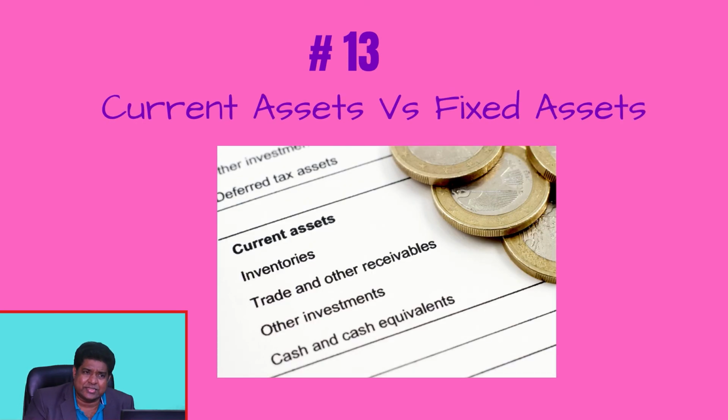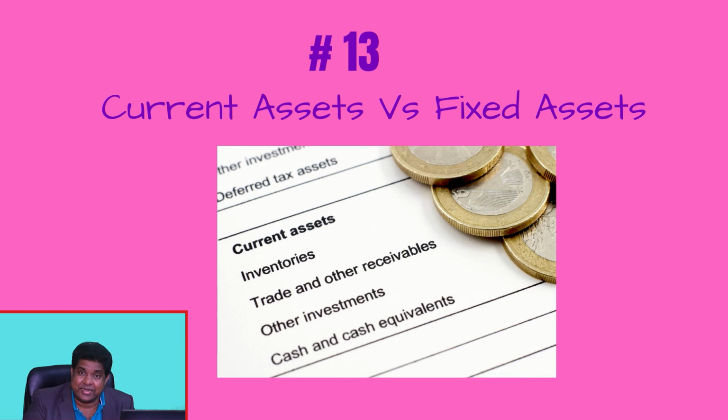Now, current assets versus fixed assets. What are current assets? Current assets are inventories, debtors, investments, bank balance, cash balance. All these are current assets. Fixed assets, we have already seen: land, building, furniture, equipments, computer. We use these fixed assets in the business. But current assets, they are marketable, or they can be converted into cash very soon.